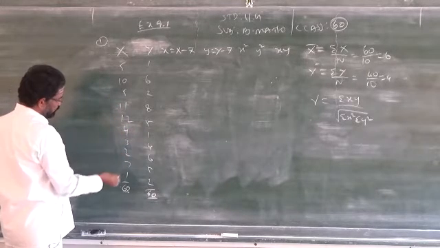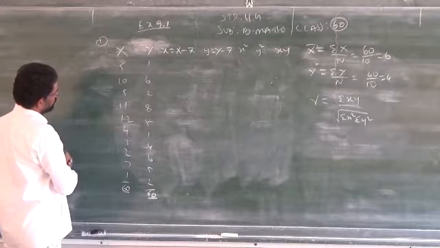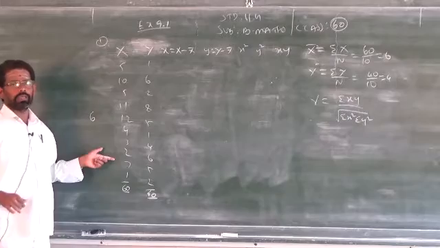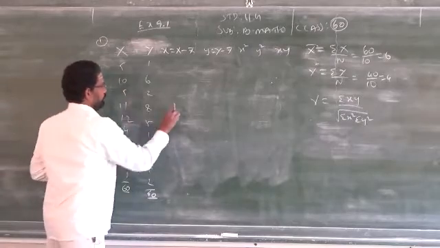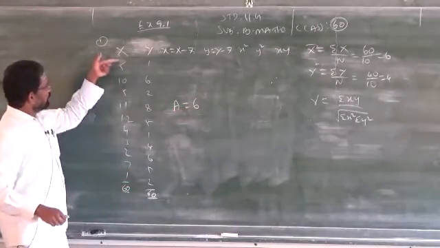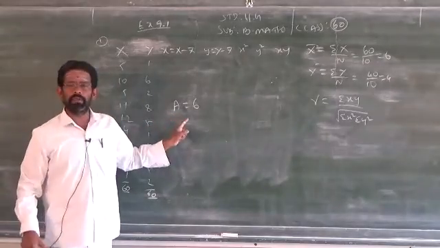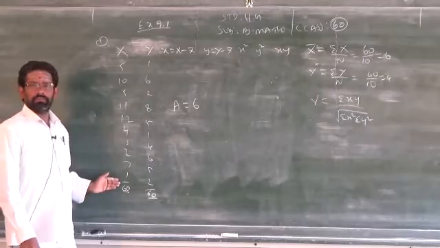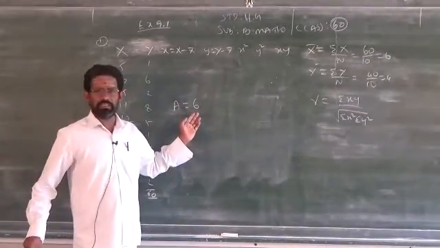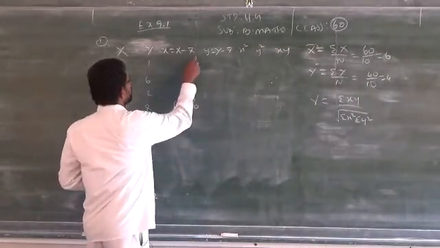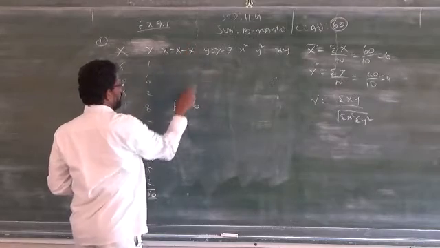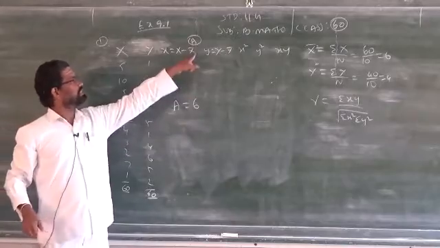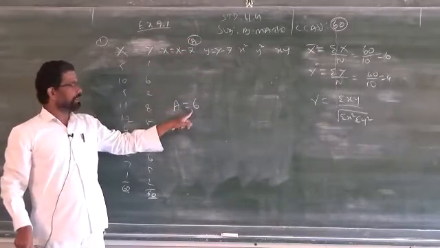I am taking that number as very close to 6. 6 is not there under x, but you can take a equal to 6. You can take the assumed mean as 6, because 6 is very close to almost all the given numbers. Same method, but in the place of x bar you have to write the assumed mean. So in the place of a you have to write 6.